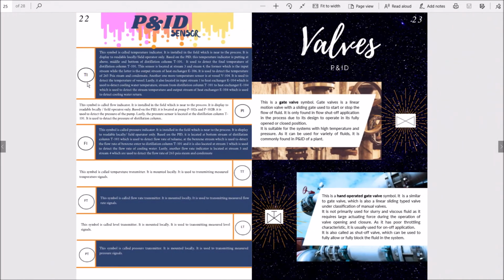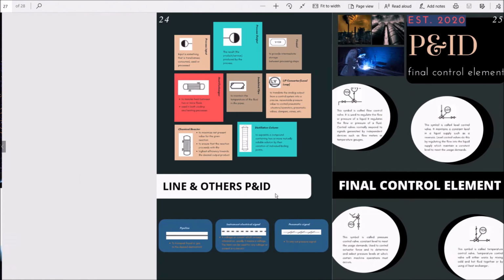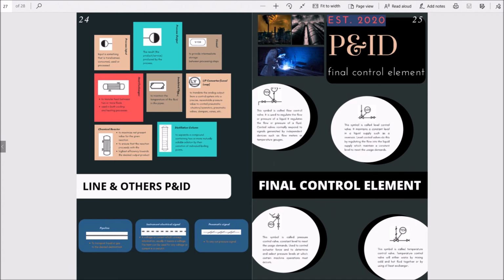For sensors, we have temperature indicator, pressure indicator, flow rate indicator, temperature transmitter, flow rate transmitter, level transmitter, and pressure transmitter. For valves, we have gate valve symbol and hand operated gate valve. We also have other P&ID symbols, such as process input, process output, vessel, heat exchanger, insulated pipe, IP converter, chemical reactor, distillation column, as well as pipeline, instrument electrical signal, and pneumatic signal. Lastly, for the final control element, we have flow rate control valve, level control valve, pressure control valve, and temperature control valve.